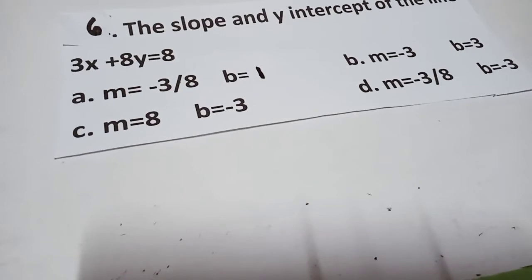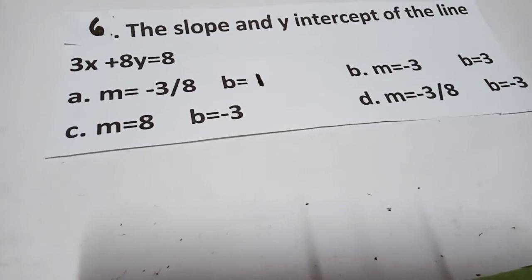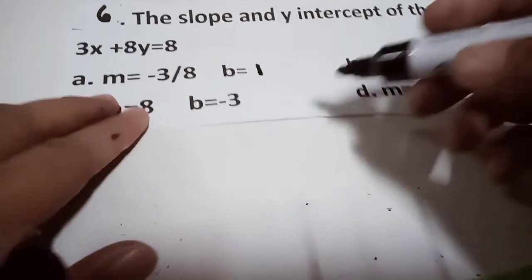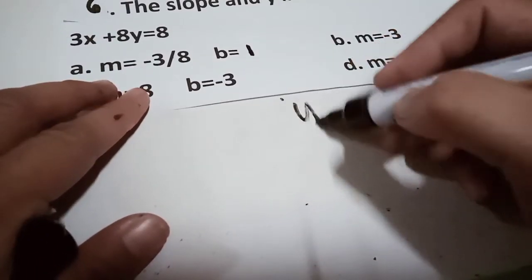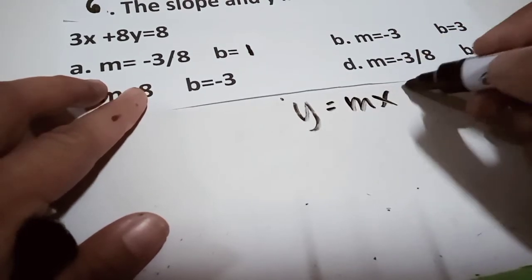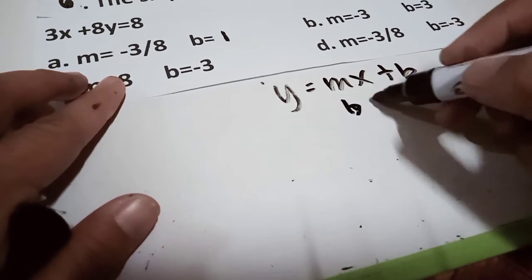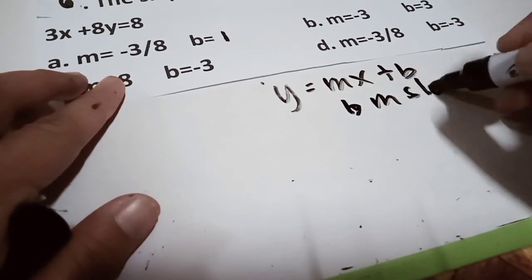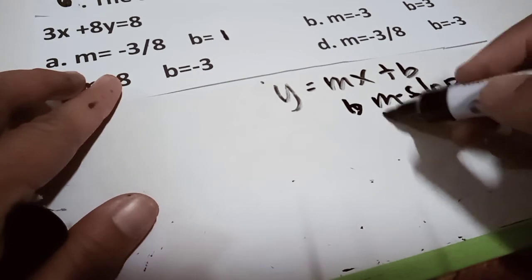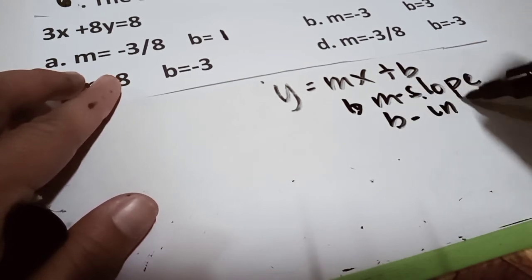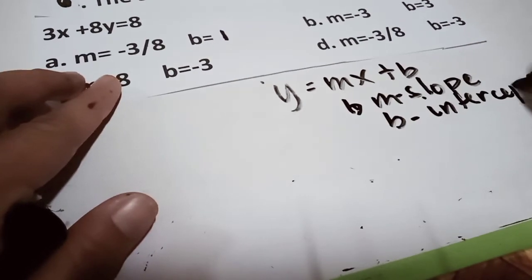Okay, this is number 6. The slope and y-intercept of the line 3x plus 8y is equals to 8. So how do we get the slope and the y-intercept? When we speak about slope, we have y equals mx plus b. So m is the slope and then b is the intercept. So we have